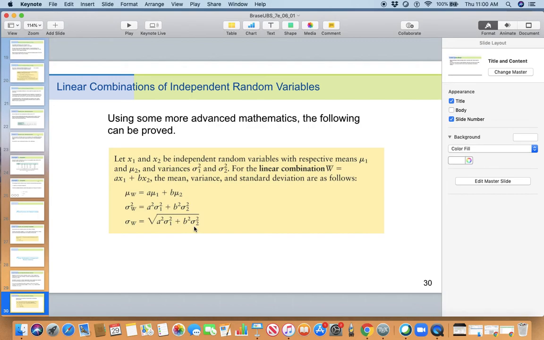What are sigma 1 and sigma 2? They are the standard deviations of the original x1 and x2. All right. So these two are important formulae. This is of course the variance once you take away the square root, that is, you square the left side, and that gets you the variance. All right. So this completes lesson 6.1 theory.